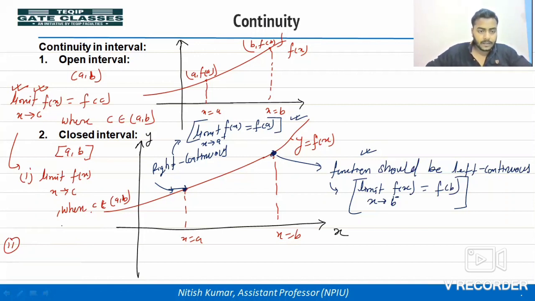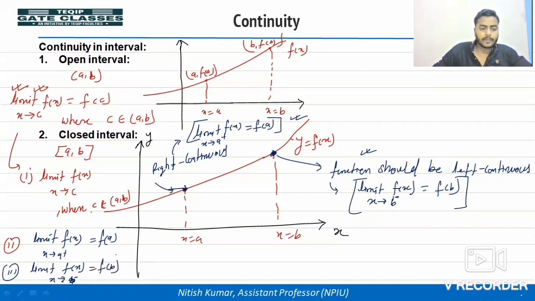Okay. So what are the conditions? At the end points the function should satisfy left continuous or right continuous, like you see in the figure. So the second condition you can write here: limit of f(x) as x tends to a plus will be equal to the functional value, and the third condition: limit of f(x) as x tends to b minus equals f(b). Okay, so if these three conditions are satisfied, then we can say the function is continuous in the closed interval of a, b.